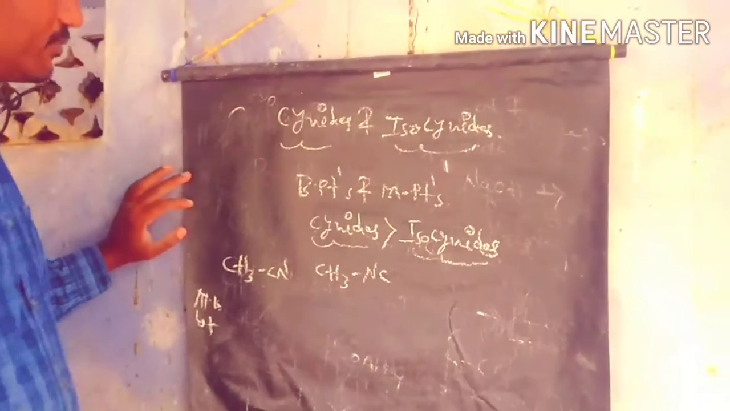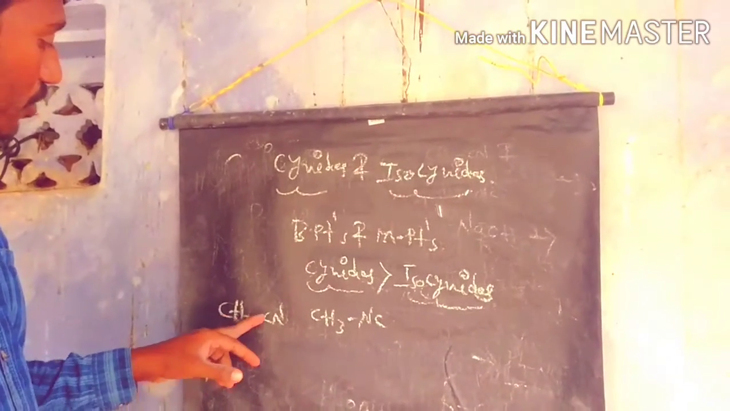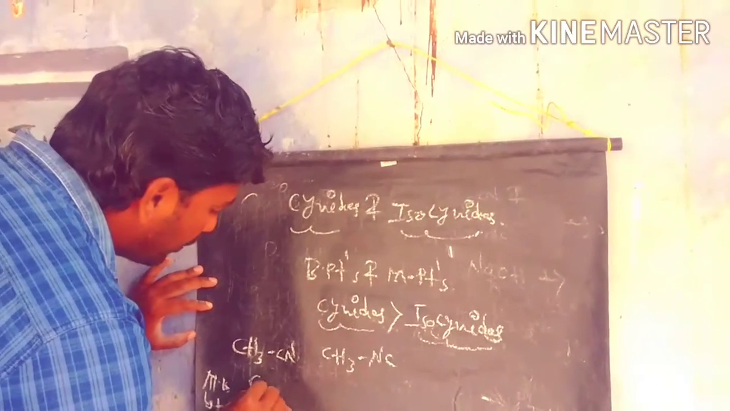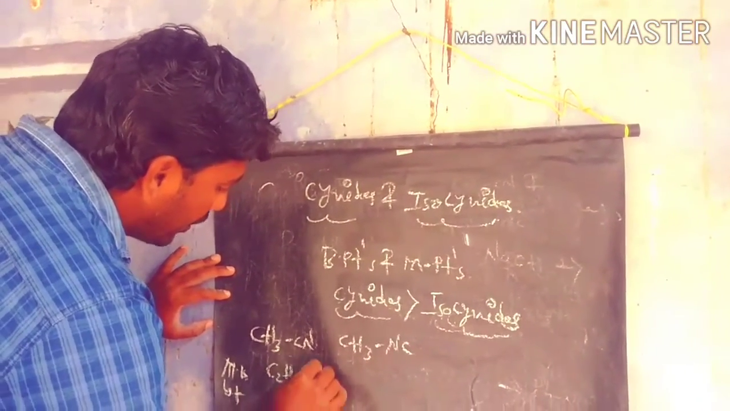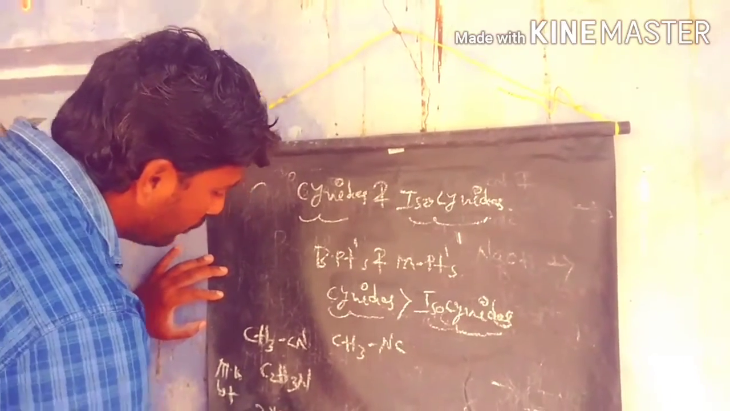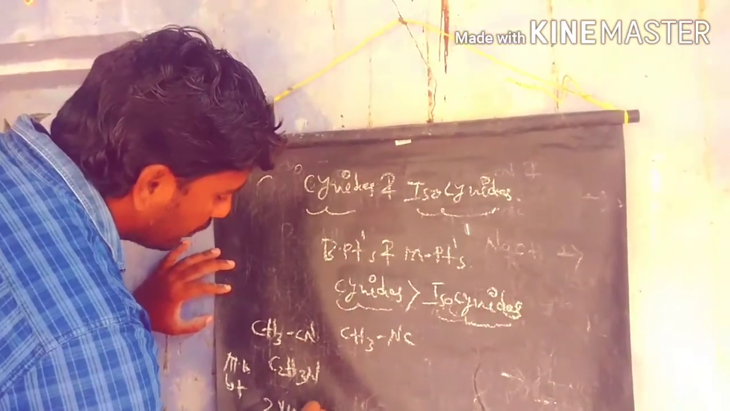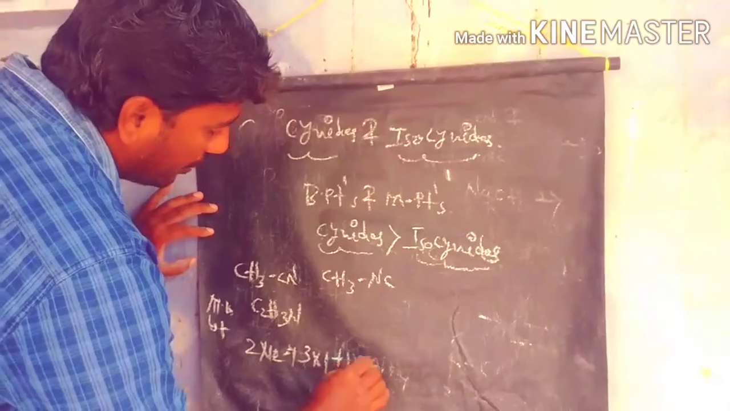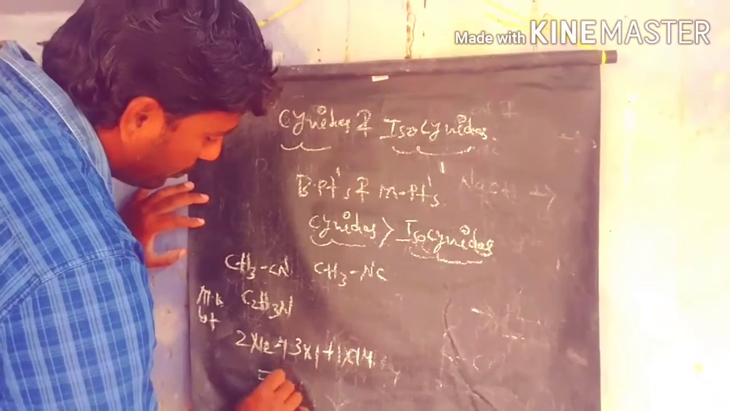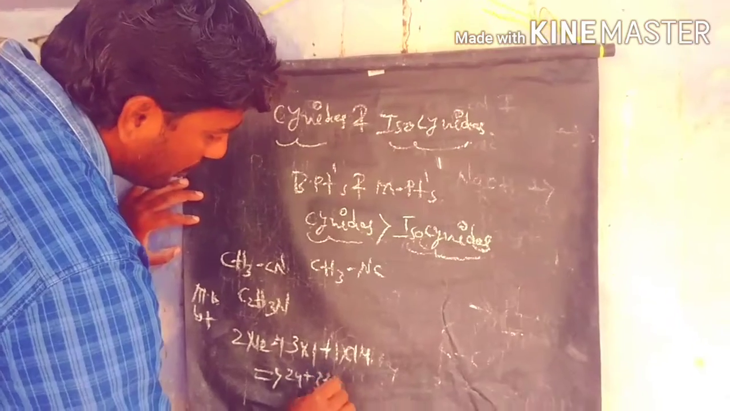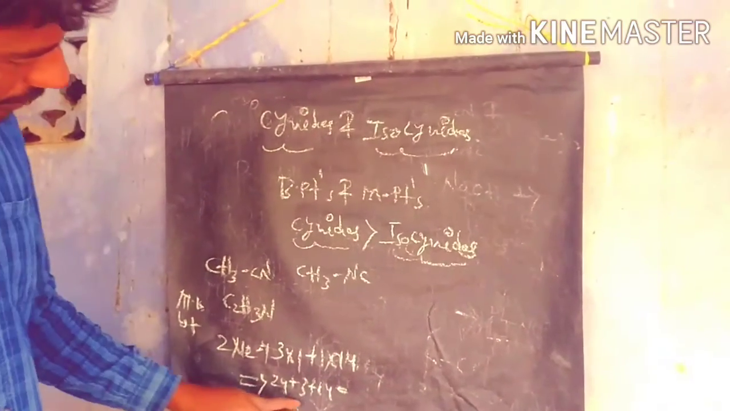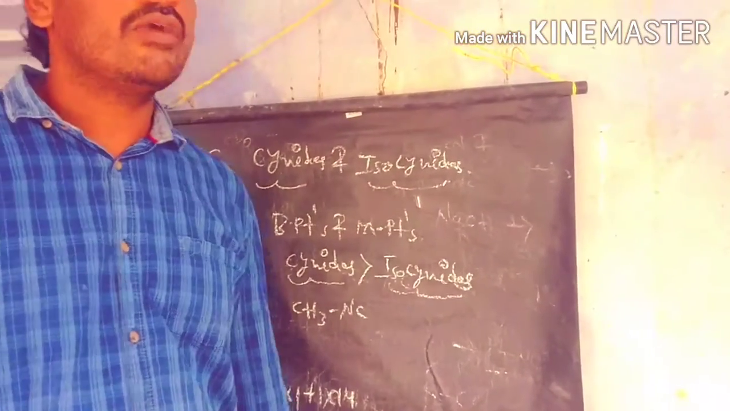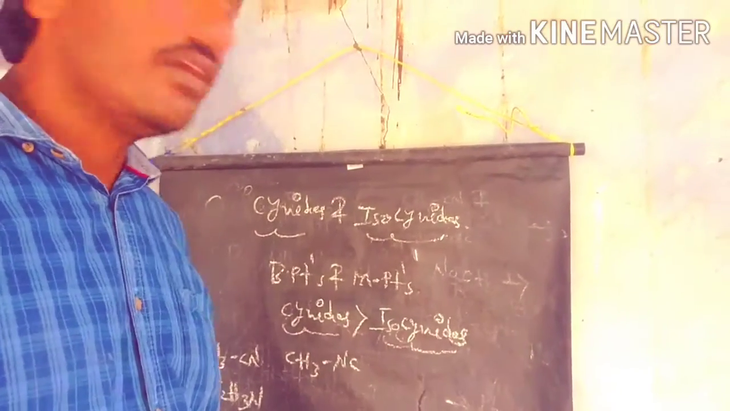The molecular weight of both compounds: first we write the molecular formula, C2H3N. We have two carbons, 2 into 12, 24, plus 3 hydrogens, 3 into 1, plus 1 nitrogen, 14. So the total is 24 plus 3 plus 14, which is 41. Both compounds have the same molecular formula and the same molecular weight, 41.